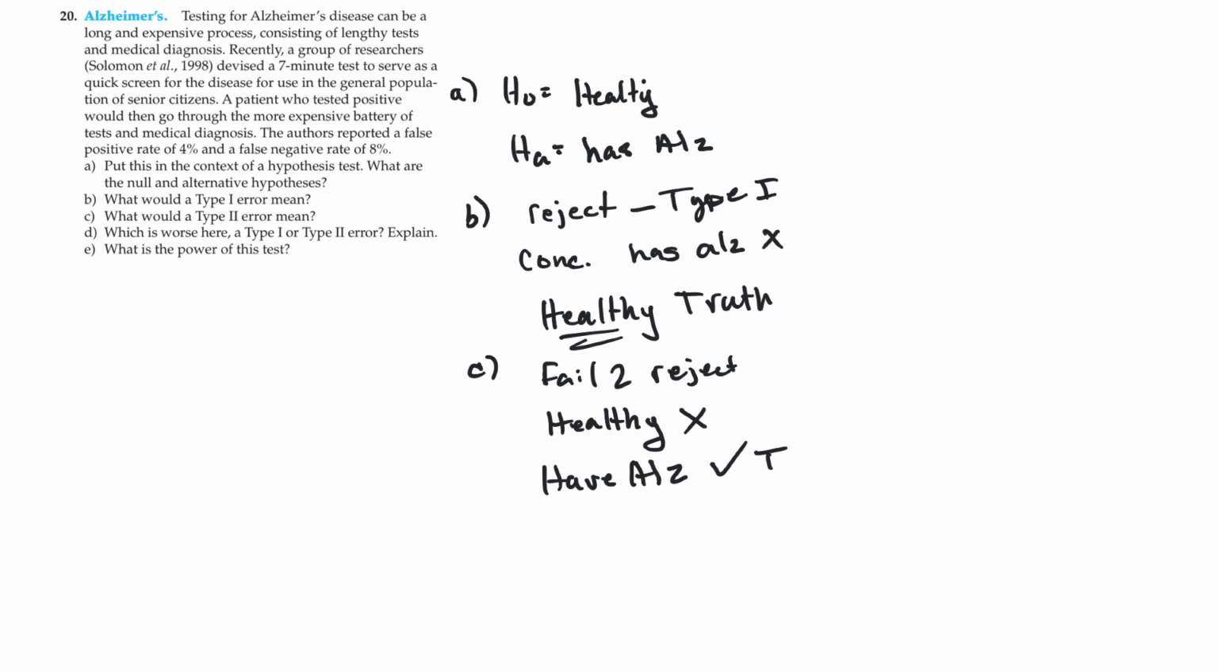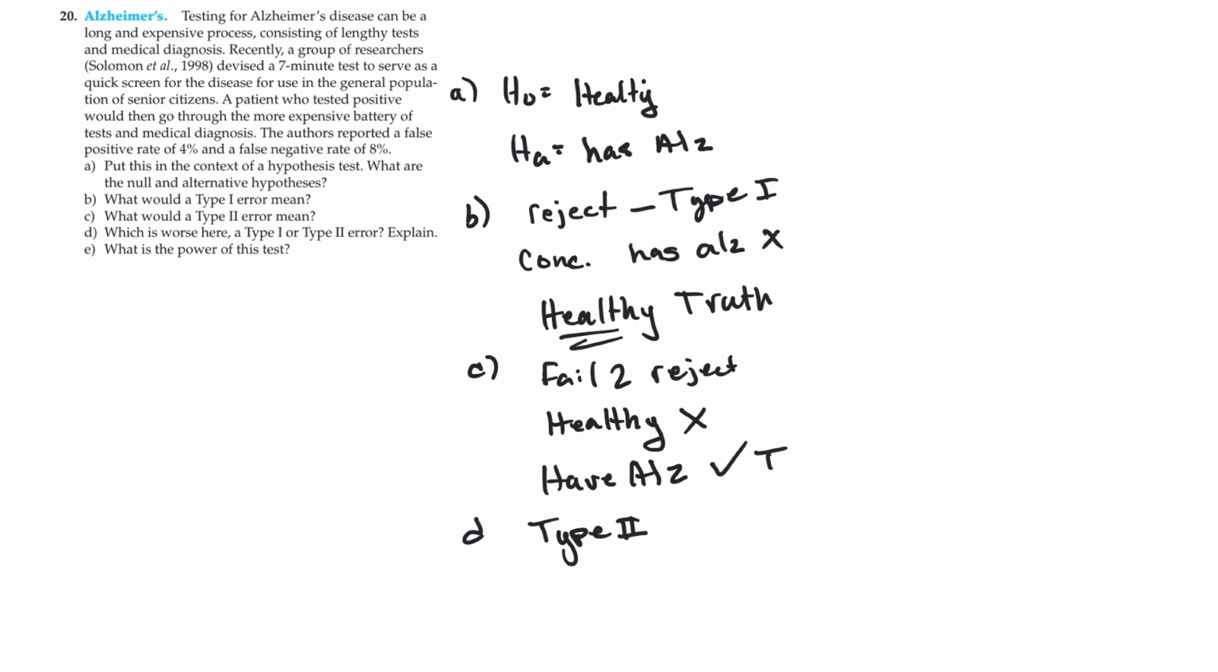You would say, no, you're totally fine, go home, no big deal. They do not receive treatment. Treatment and time work together, and time is a really bad thing with Alzheimer's. Earlier detection makes sure you get better care. So, to answer part D, type 2 error is much worse here.